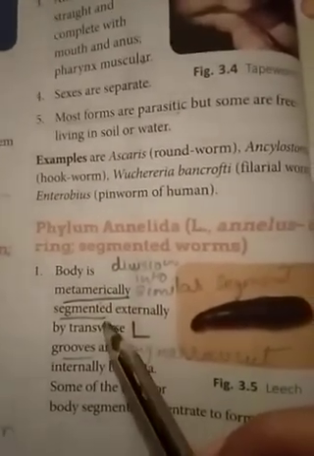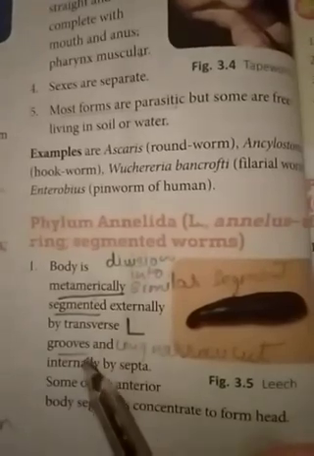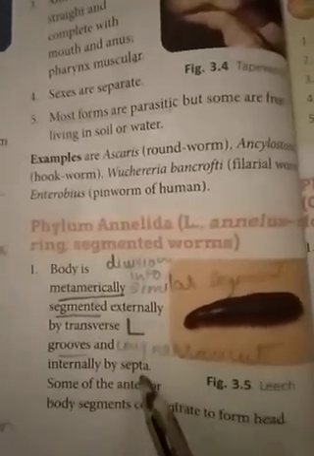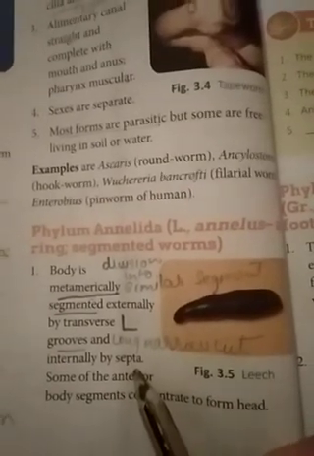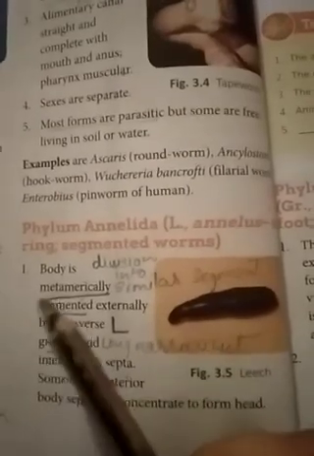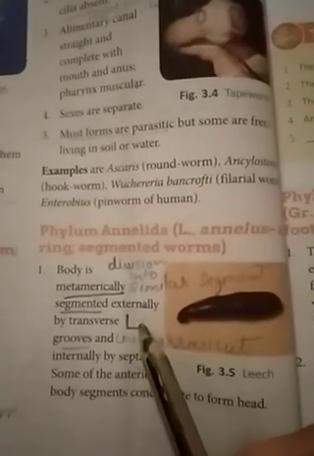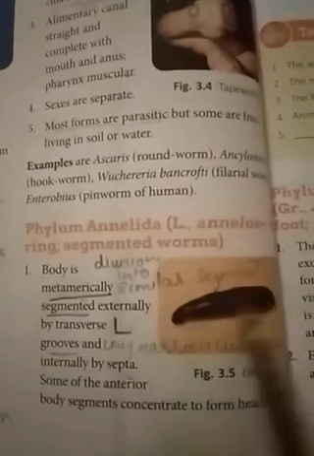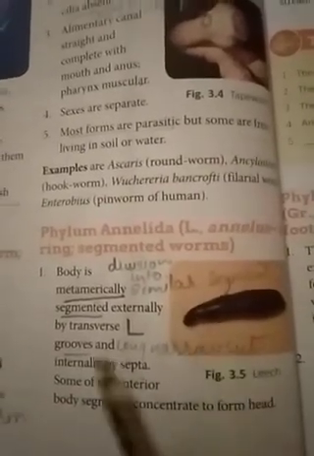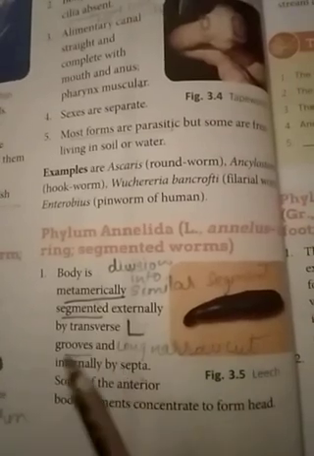So, the body is metamerically segmented externally by transverse grooves and internally by septa. Metamerically segmented means division into similar segments. So, the body of the organism is divided into similar segments. Externally means you can see it on the superficial surface, which you can easily see with your naked eyes. And transverse grooves means long narrow cuts present on their body.